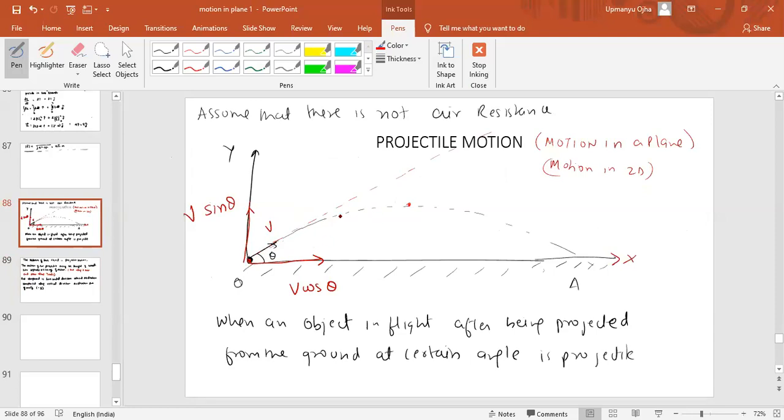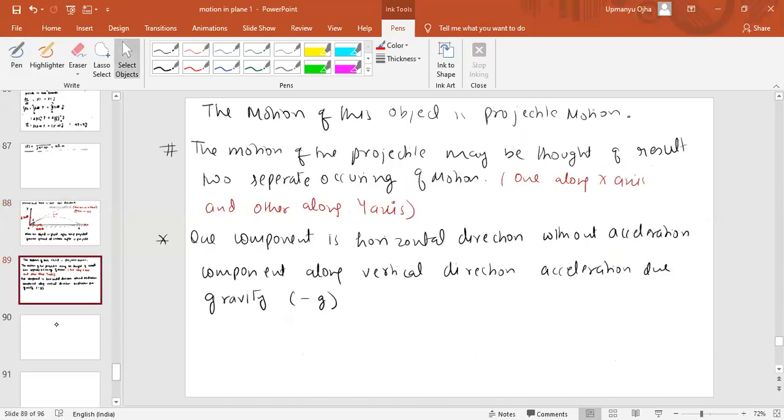It becomes 0 at the highest point. Then its velocity will increase again, but on the negative side, until it reaches the ground. Understood? So along the y-axis, velocity will first decrease, then increase. And along the x-axis, it will always remain constant. Very good point you have asked me. So we can see that one component is along the horizontal without acceleration and the other is along the vertical, that is minus g.